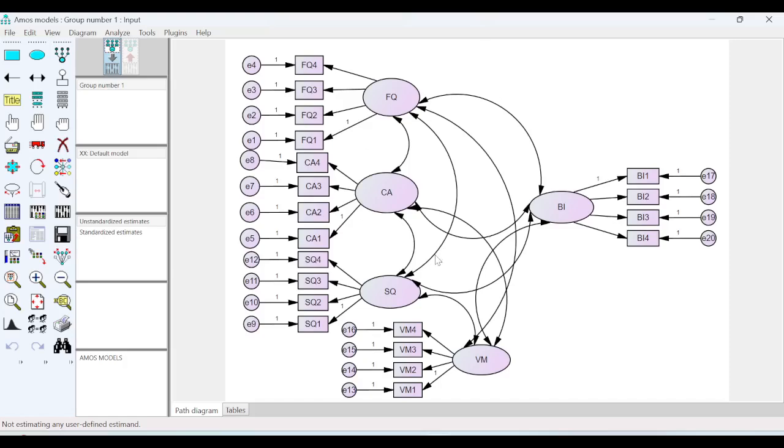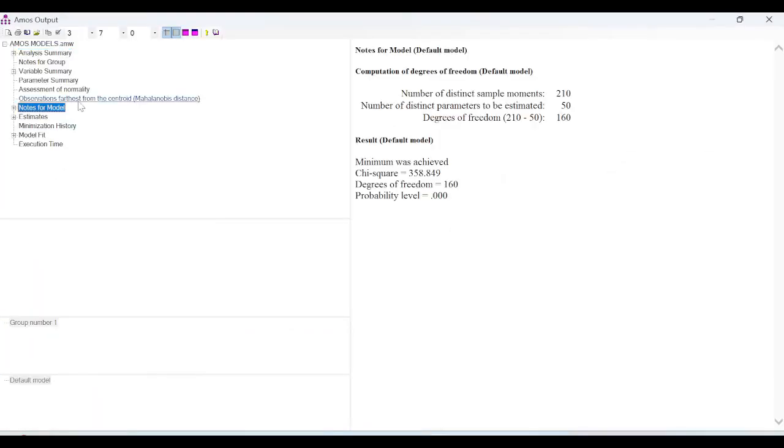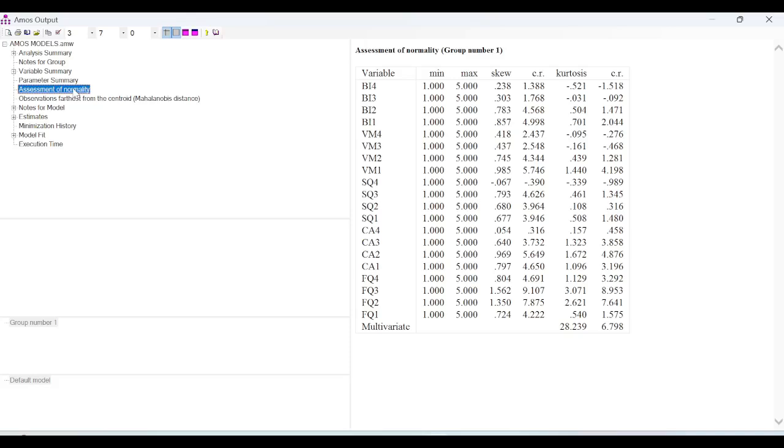So this is the model which we have built. I'll just click on calculate estimates. Now, once I calculate estimates, I go to view text, and here are my results. Now you see assessment of normality. The CR, critical ratio, or the Mardia's coefficient of multivariate kurtosis, is 6.798.